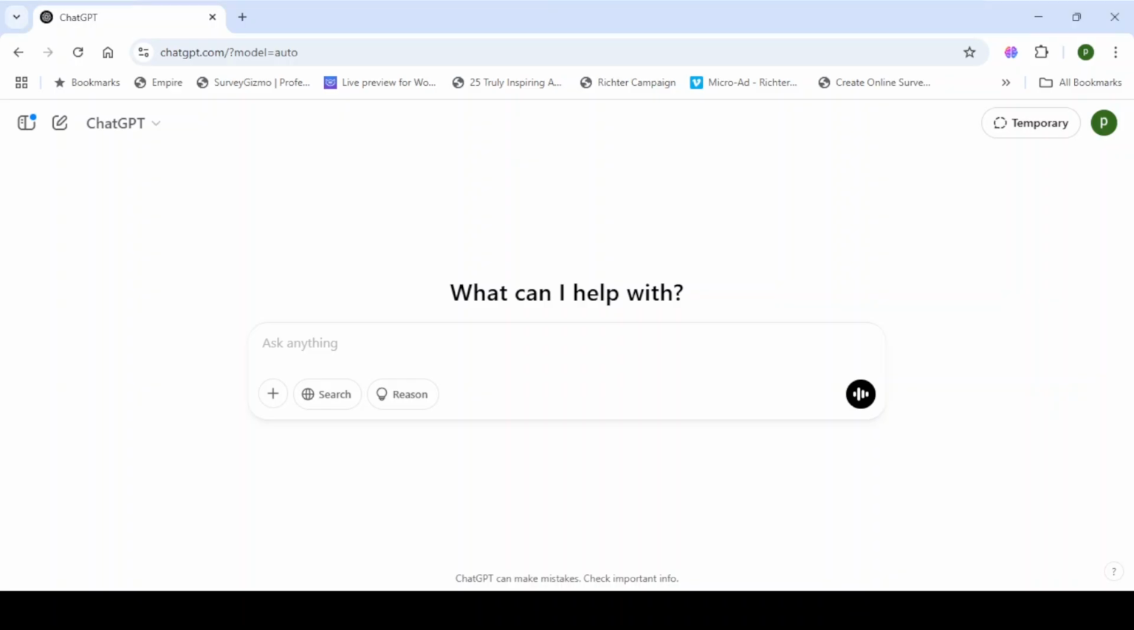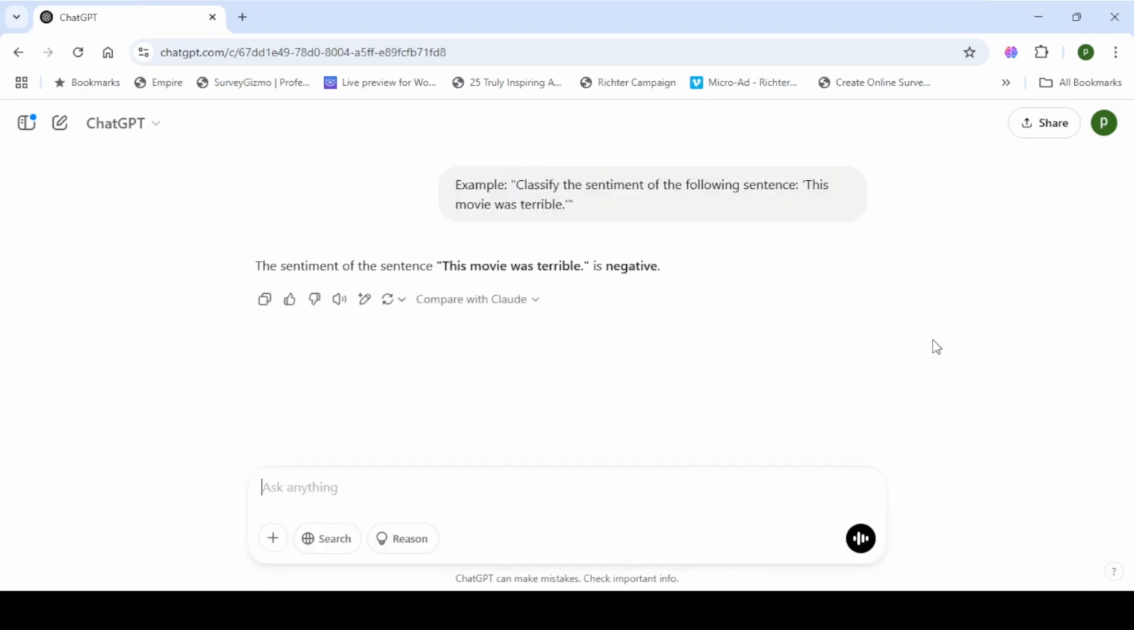This technique involves prompting a large language model to perform a task without providing any specific examples. The model relies solely on its pre-existing knowledge gained during its training to understand and execute the instruction. Essentially, it's asking the model to do something it has learned to do from its vast training data.